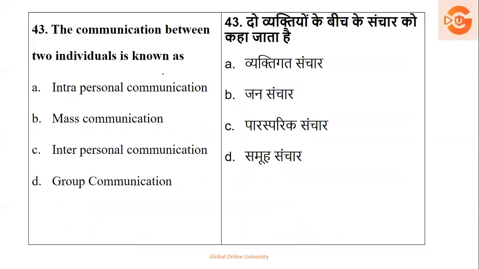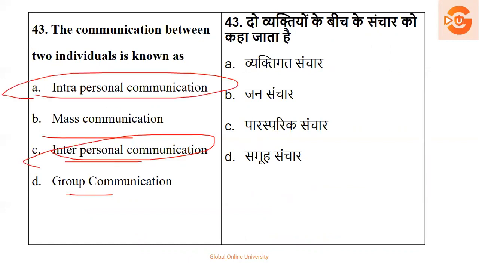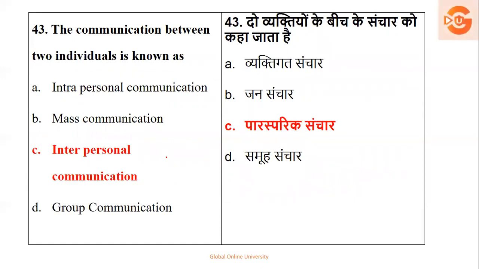Next, the communication between two individuals is called what? Is it called intrapersonal, mass, interpersonal, or group? Between two people. When it is within the self, it is called intra, and between two it is called inter. So the right answer here is interpersonal communication.